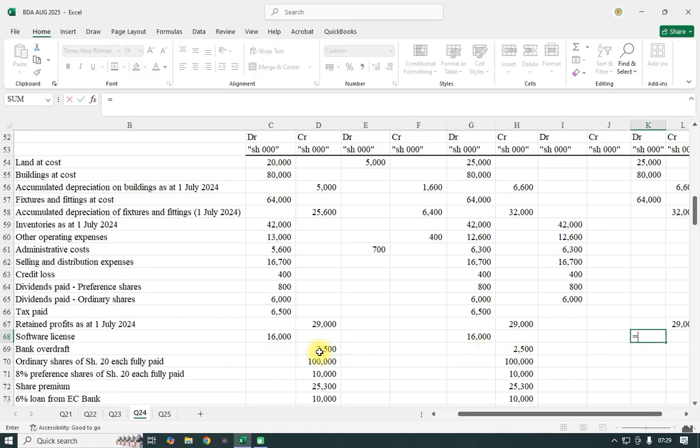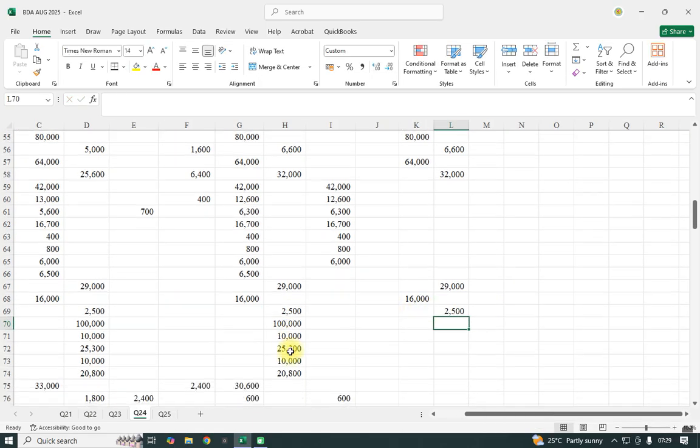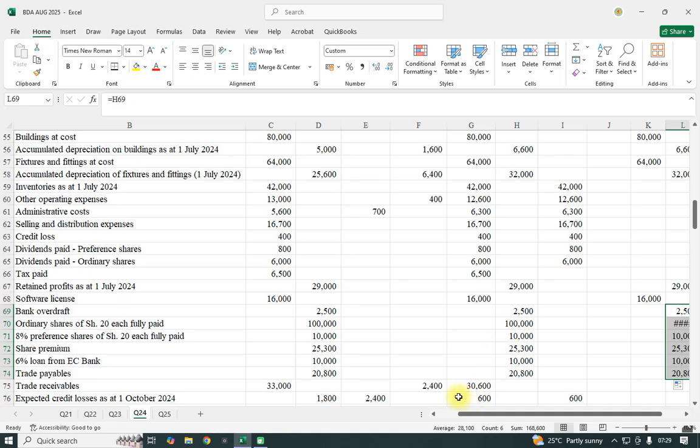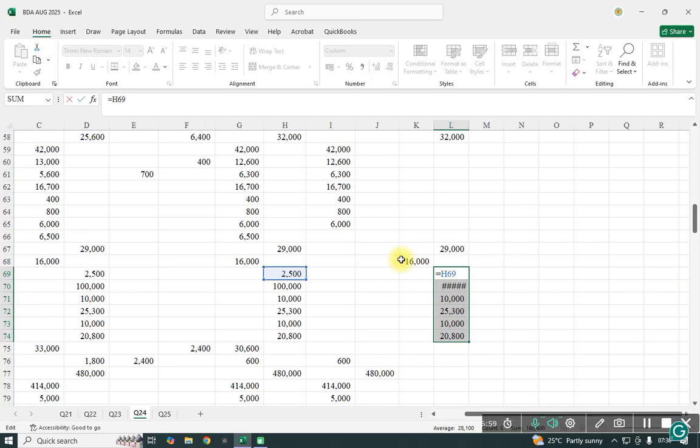Software license, here the license, the overdraft will go hand in hand with all these up to 2,800. 2,800 is a payable, share premium, all that. Then we have what else? Okay, so the next thing, we are done with the payable. Receivable here is an asset, which is this.